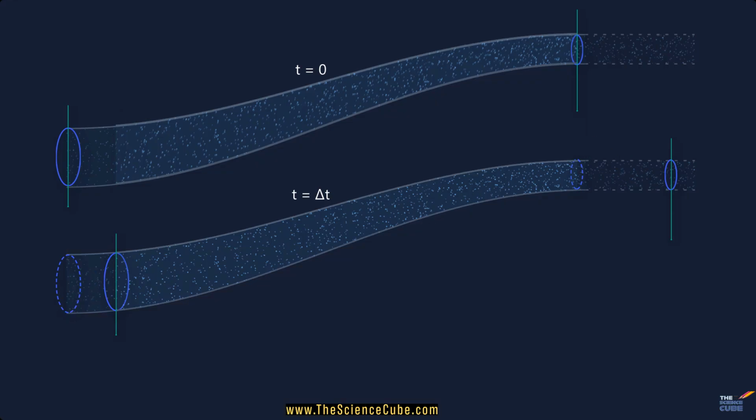Now let's visualize what's happening. Suppose in a short time delta t, the fluid front on the left moves forward a distance delta L1.